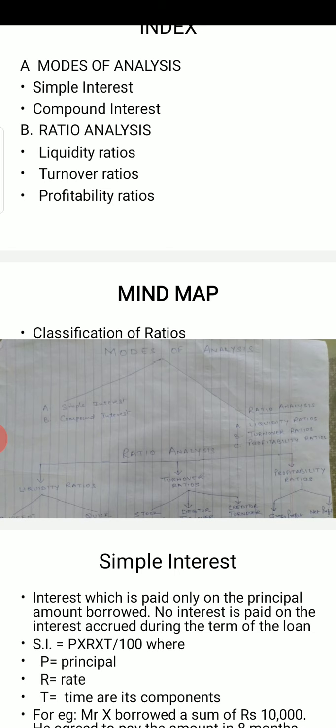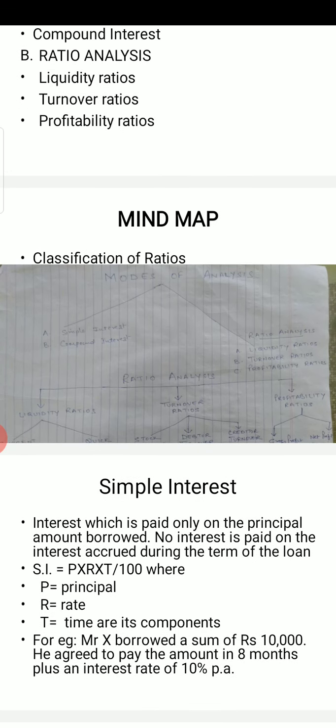But first of all, let us discuss simple interest. Simple interest and compound interest are the interest which you have already studied in your earlier classes, right from standard 8. Now, what is simple interest? Simple interest is the interest which is paid only on the principal amount borrowed. No interest is paid on the outstanding amount. Interest is paid only on the principal amount.